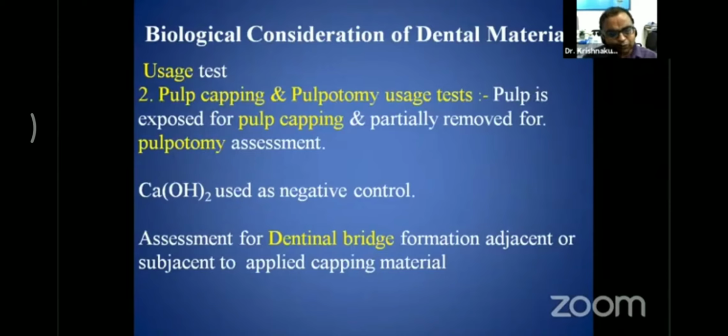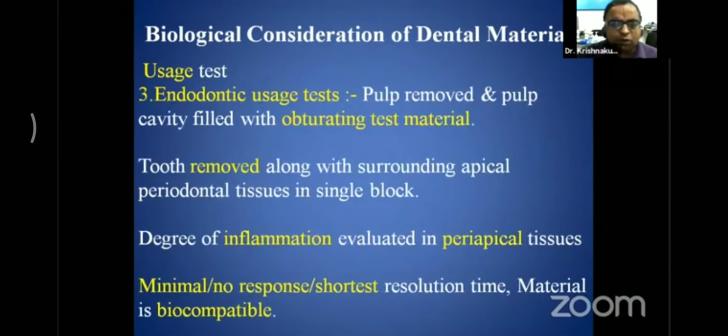The pulp is exposed for the pulp capping and partially removed for the pulpotomy assessment. Here calcium hydroxide is used as a negative control, and the assessment of dentinal bridge formation adjacent to the subject is the uses test. Third one would be the endodontic uses test, where the pulp is removed and the pulp cavity is filled with the obturating test material.